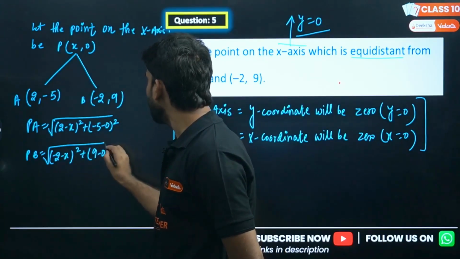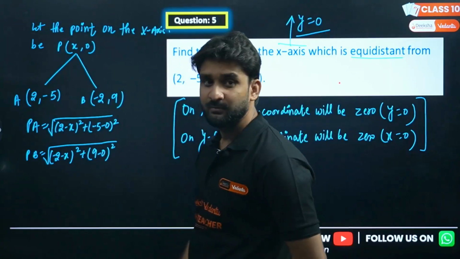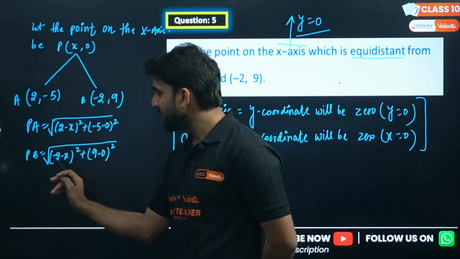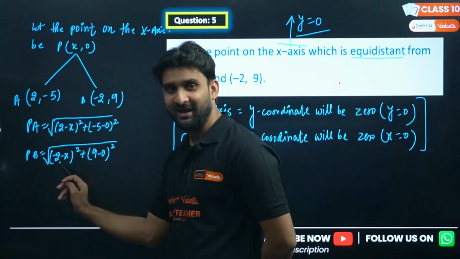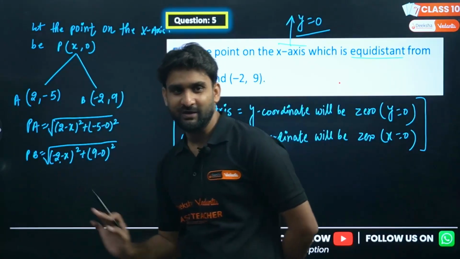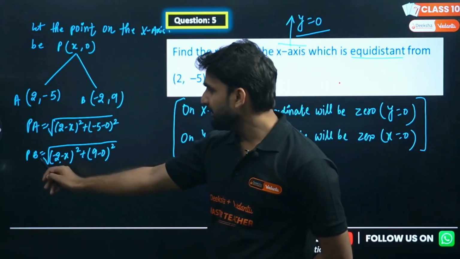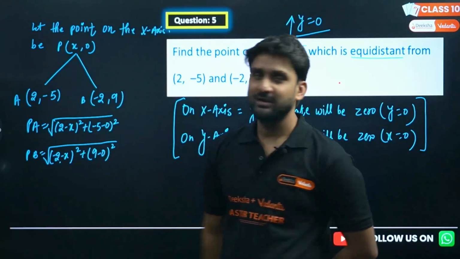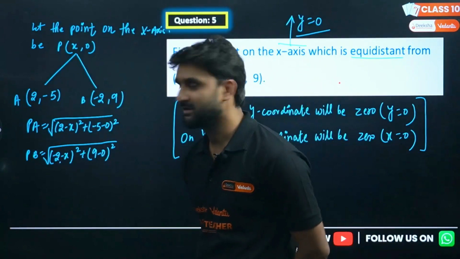My dear lovely kids, are you observing one thing very special here? If I am writing PB, then I am taking the coordinates of B first in the bracket, either in the x bracket or in the y bracket. This is a very special thing.